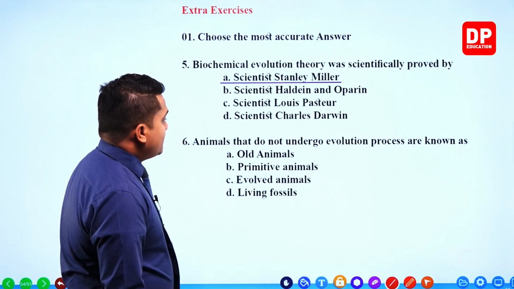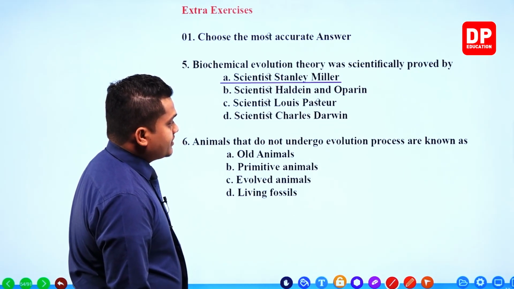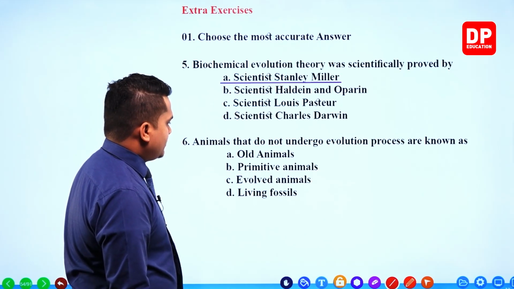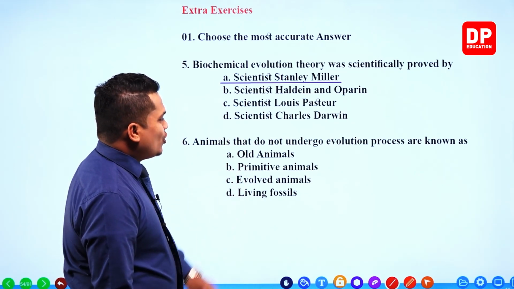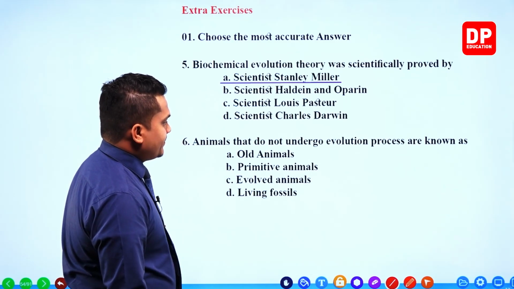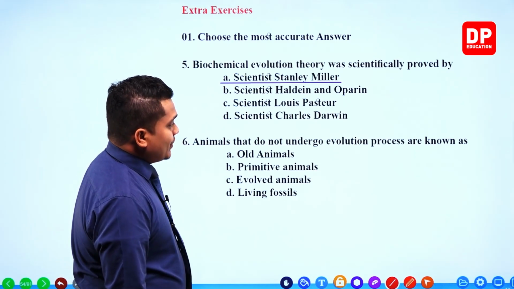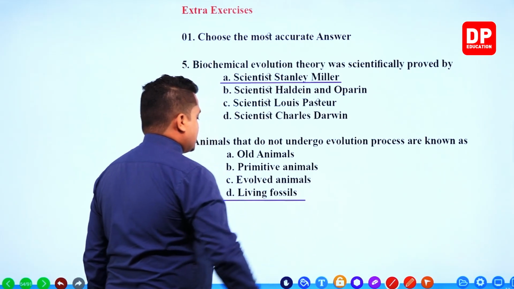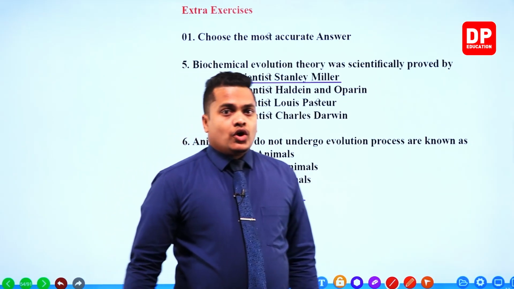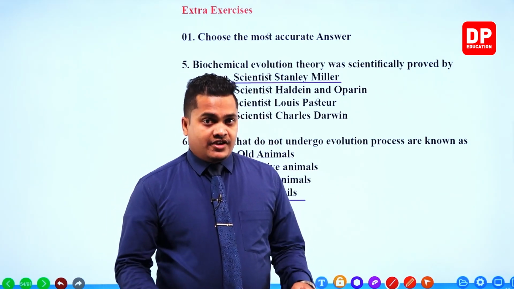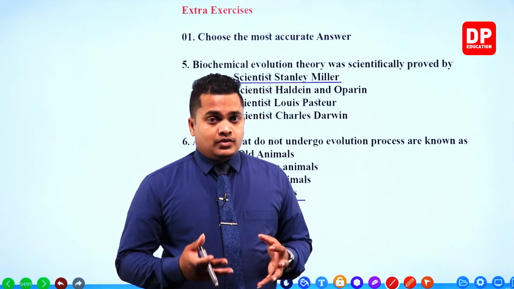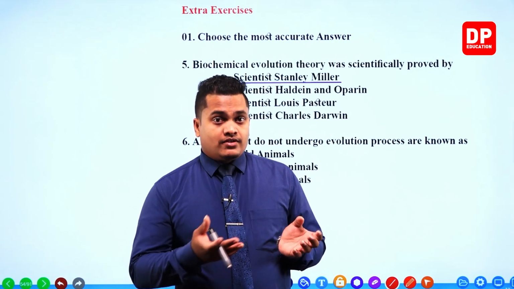Next one. Animals that do not undergo the evolution process are known as old animals, primitive animals, evolved animals, or living fossils. Animals that do not undergo the evolution process are referred to as living fossils, like cockroach, lungfish, coelacanth, and dragonfly, right?